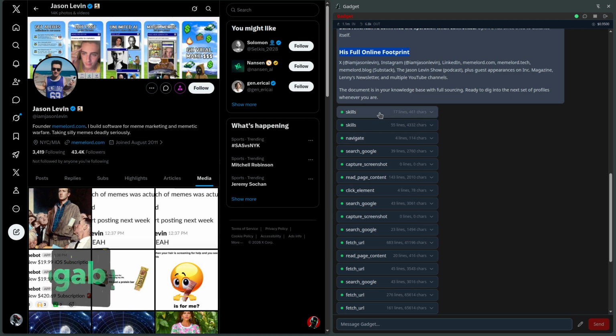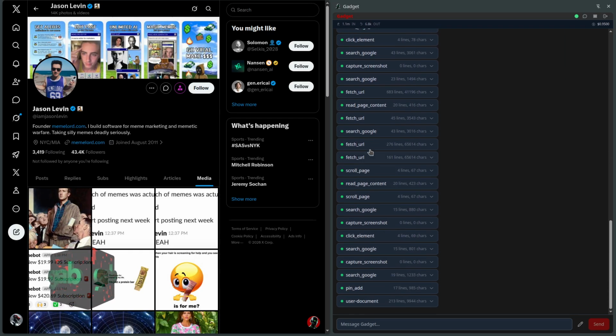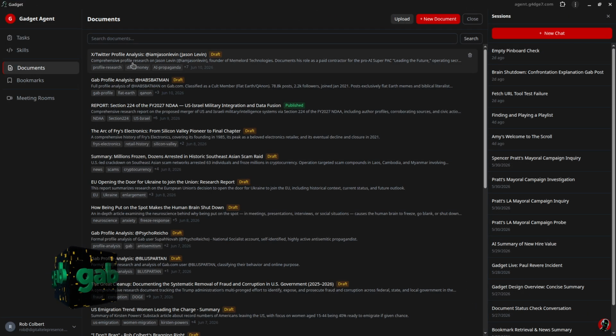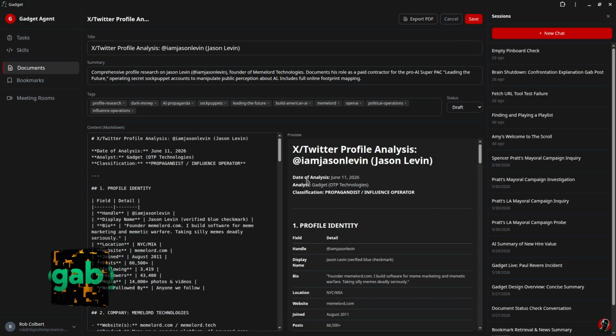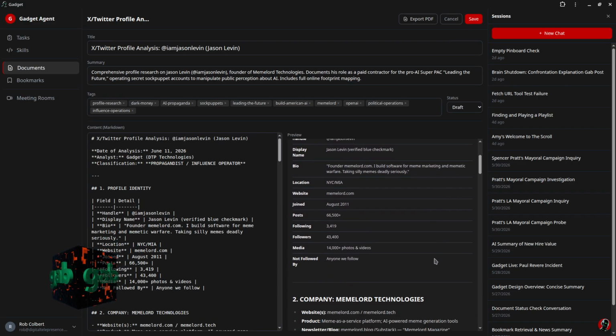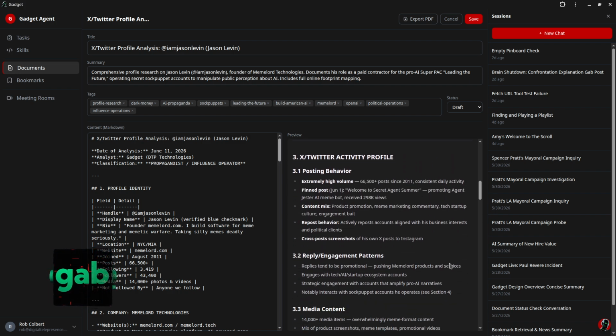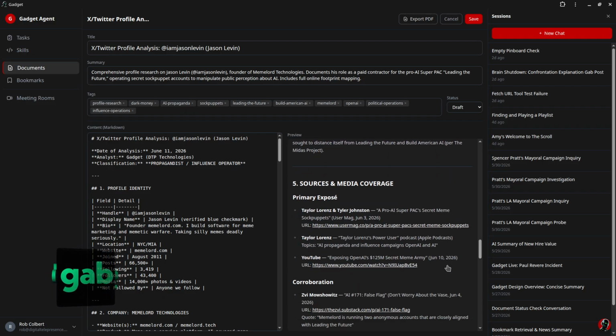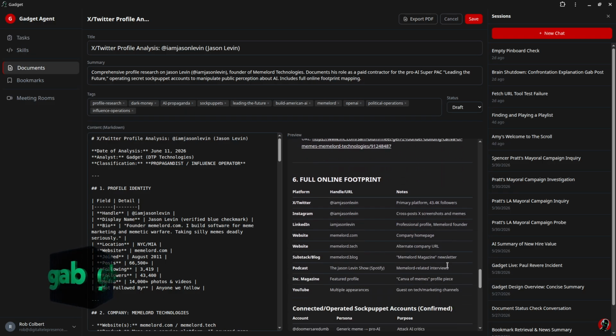The agent executed 27 total tool calls in order to assemble this knowledge. I now have in my documents a complete dossier on Jason Levin and everything that he does. And I'm going to continue to grow this. And then I'm going to put a tracker on Jason. And we're going to know about Jason's activities over time. Because why shouldn't we know about Jason's activities over time?